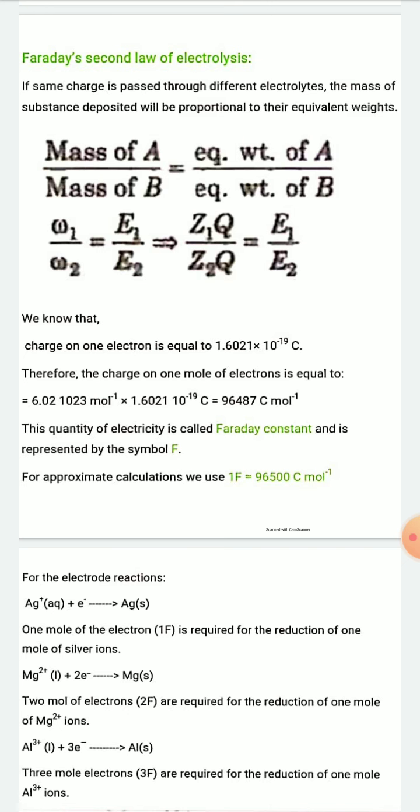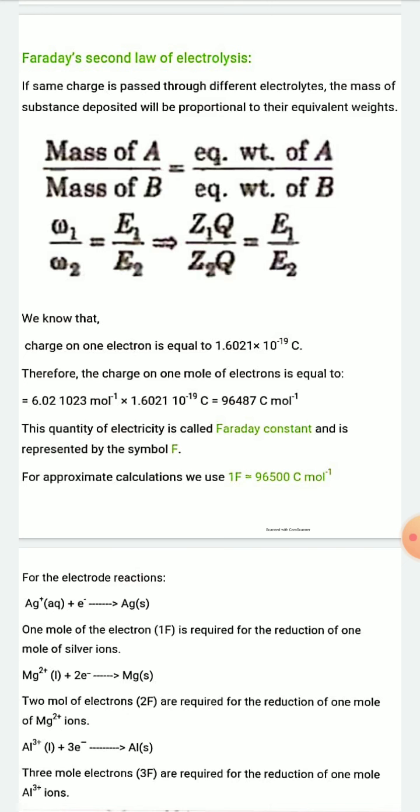Now we know that the charge of one electron is 1.6021 into 10 to the minus 19 coulomb.